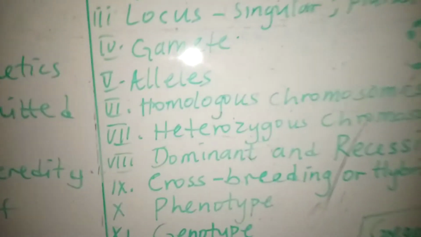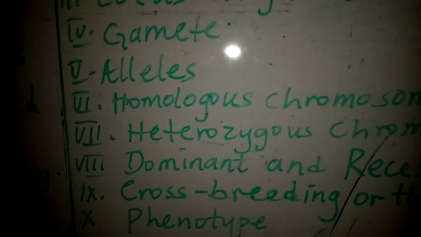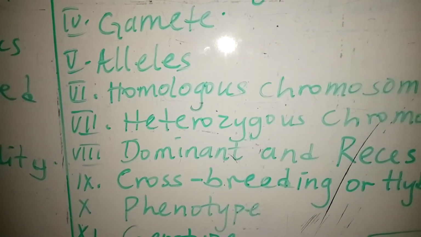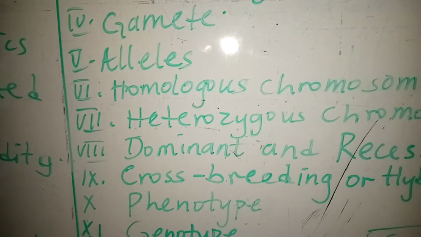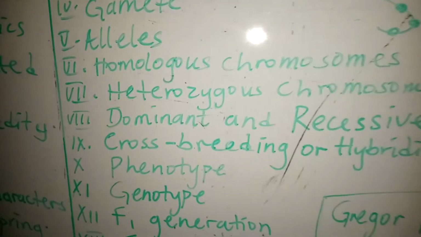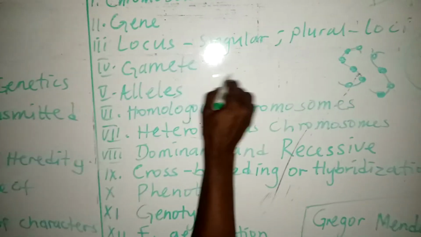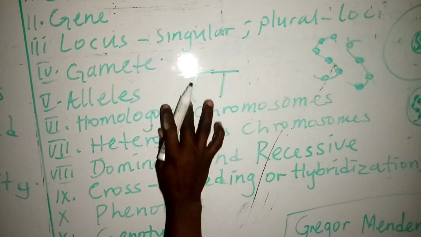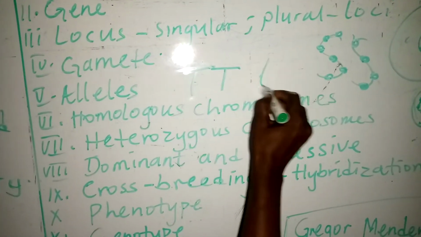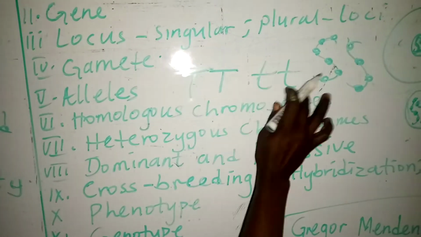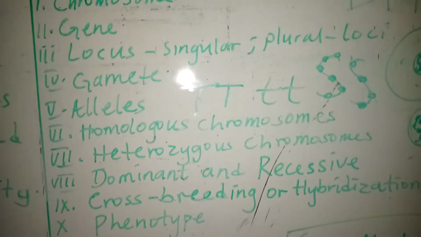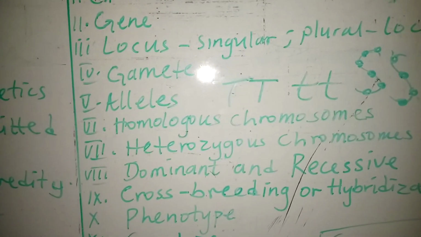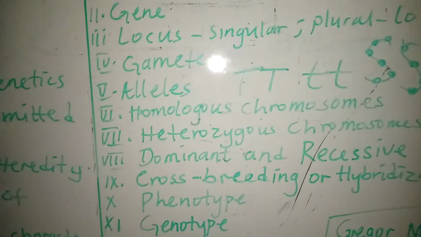It can also be brownness and whiteness of seed. All these are alleles, and alleles appear in pairs. For example, if we represent tallness as capital T, this is an allele. The small t is also an allele. Remember that I said they are characters, such as tallness and dwarfness.